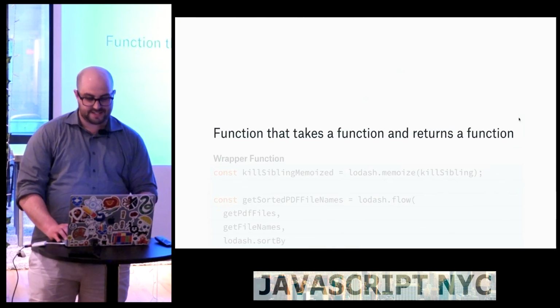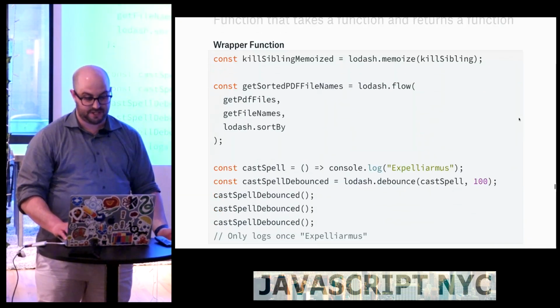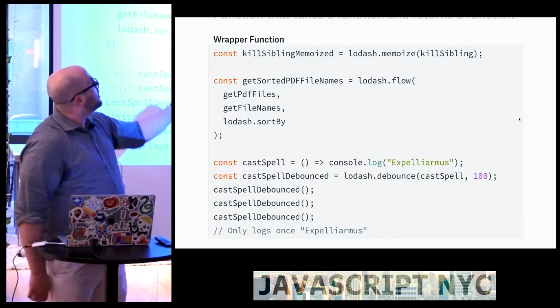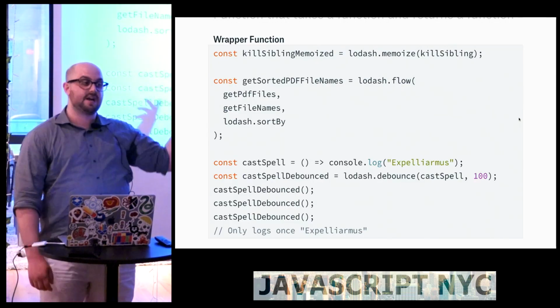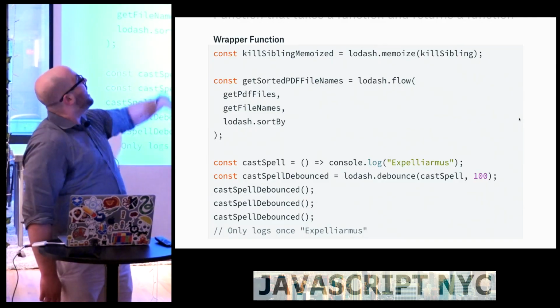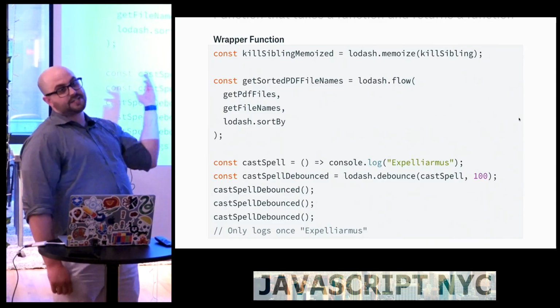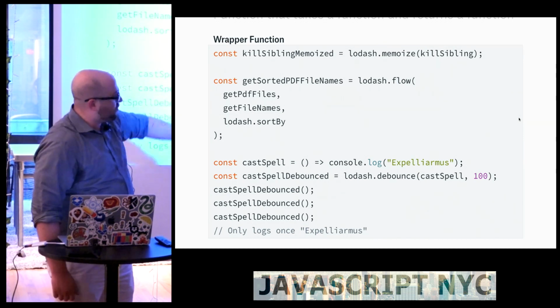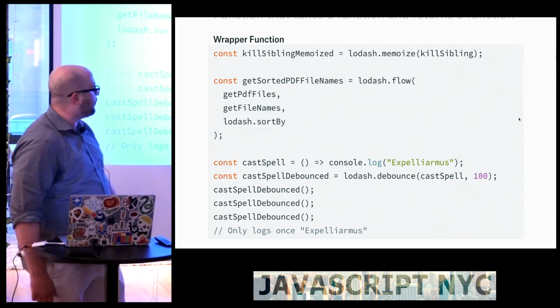So the last one is a function that takes a function and returns a function. And I actually don't even have to write new code because I already showed some of these to you. So Lodash.memoize is a higher order function. It both takes a function and then returns a memoized function. Lodash.flow takes multiple functions and then returns a big function. I did one more just to show you something, just to say I wrote code for this slide.